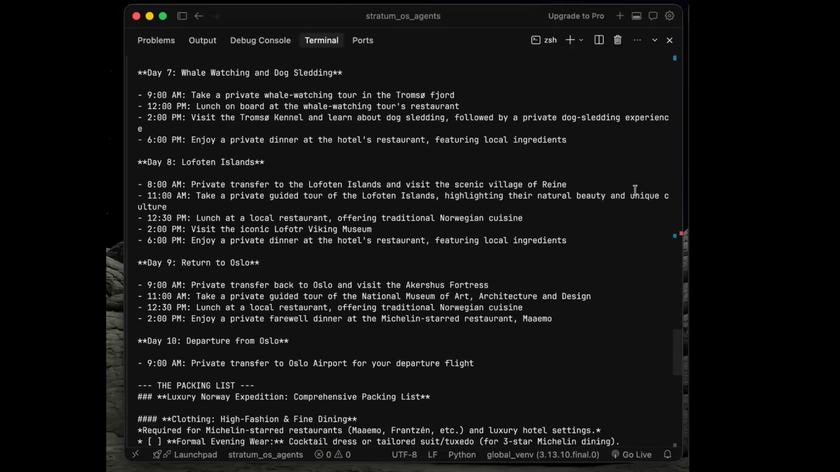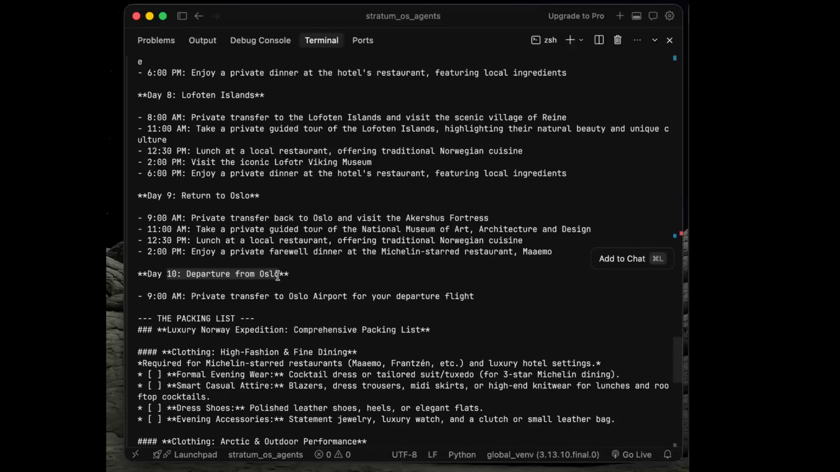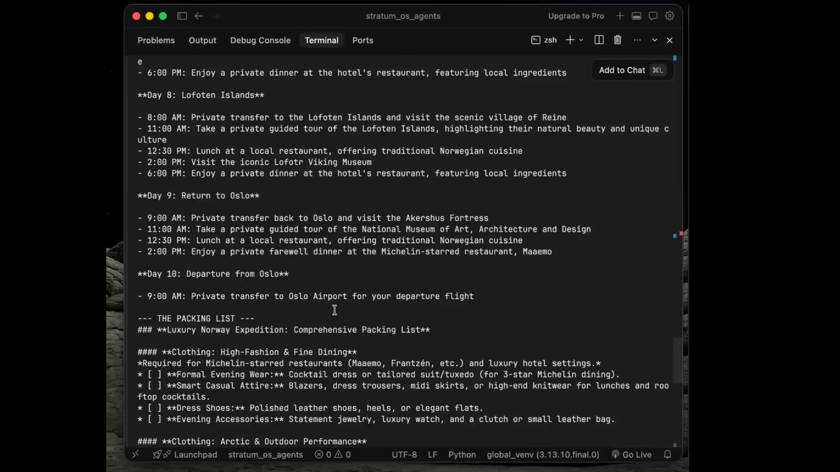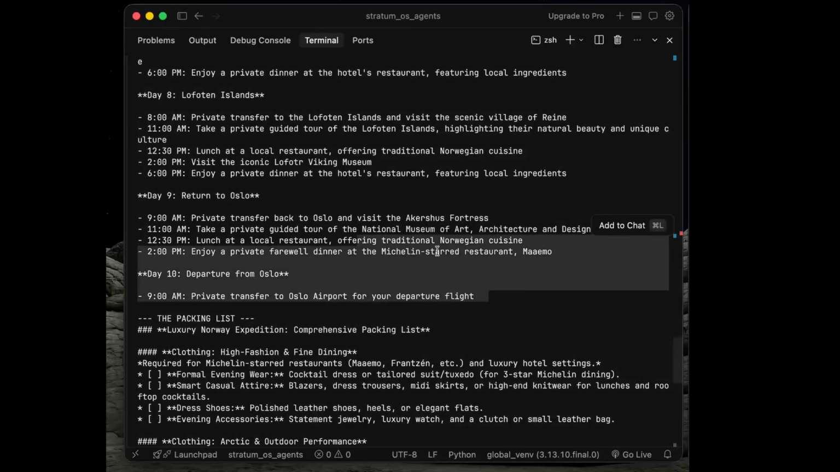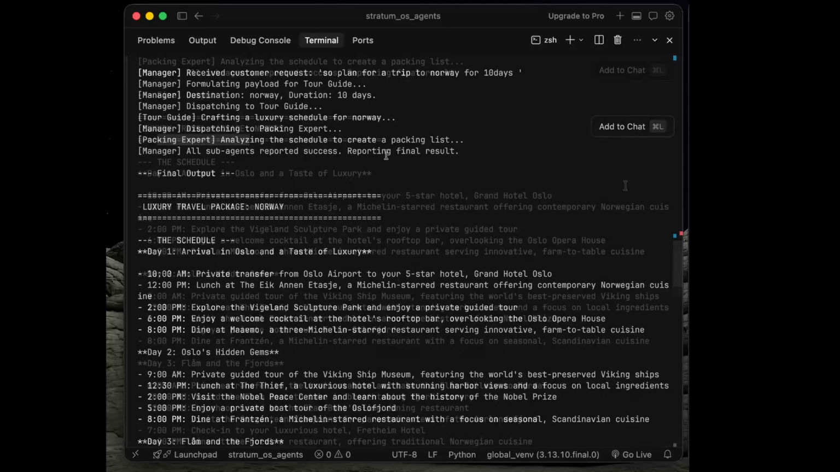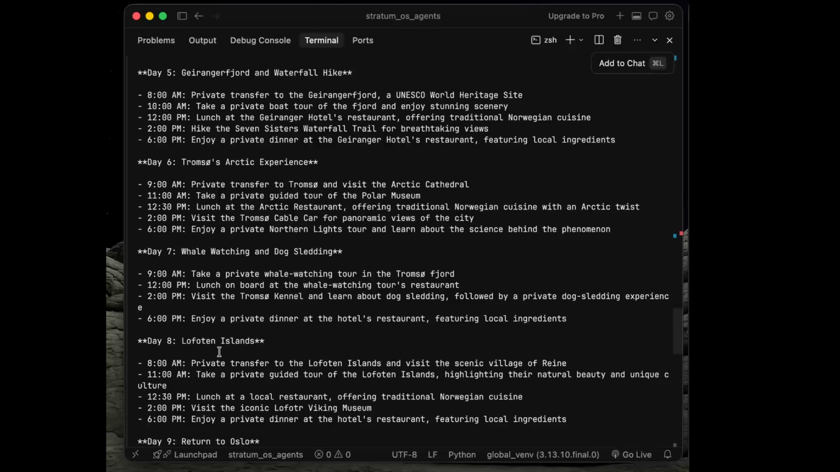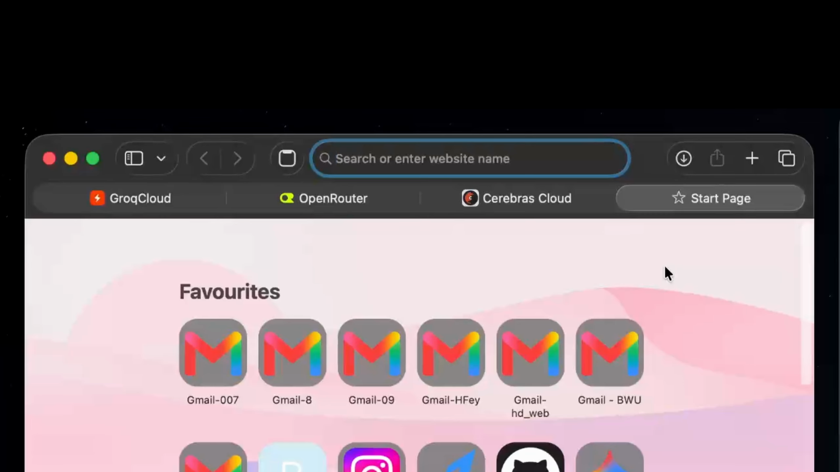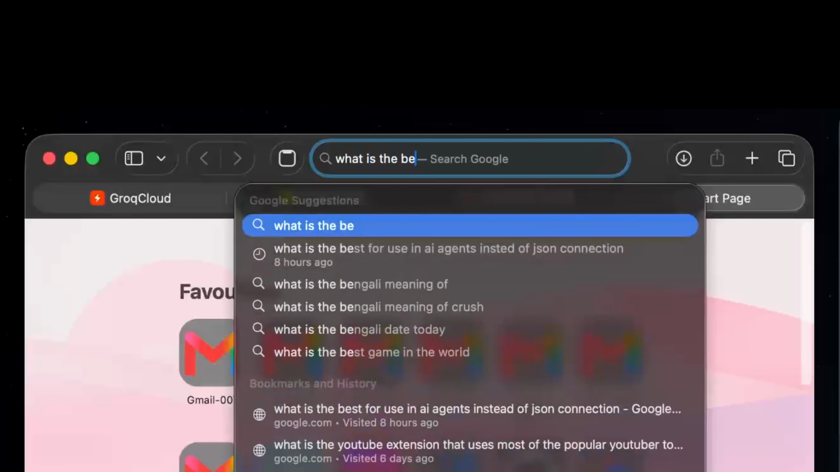How fast is it? Yes, it's actually done for 10 days. Departure from Oslo. Wow. Private transfer to Oslo airport for your departure flight. Perfect. Let's see. Yes, our tour guide and packing expert agents also did their work. Day 7, day 8, day 9. Perfect.